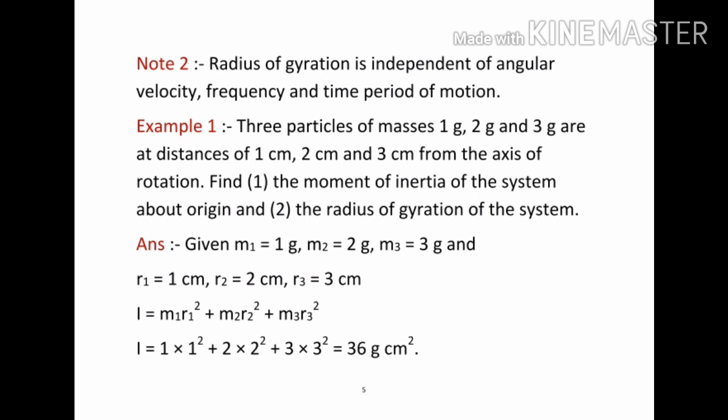Then by substituting the given values, you can get I = 1 into 1 square + 2 into 2 square + 3 into 3 square. By simplifying, you can get I = 36 gram centimeter square.